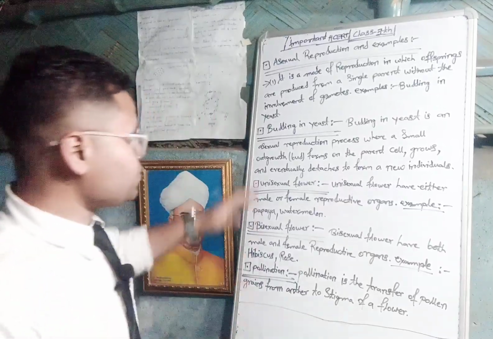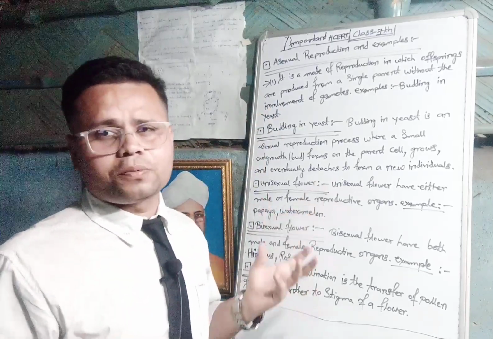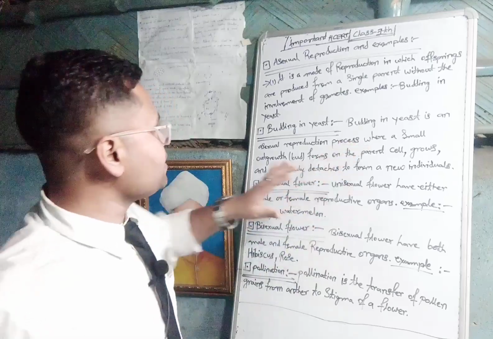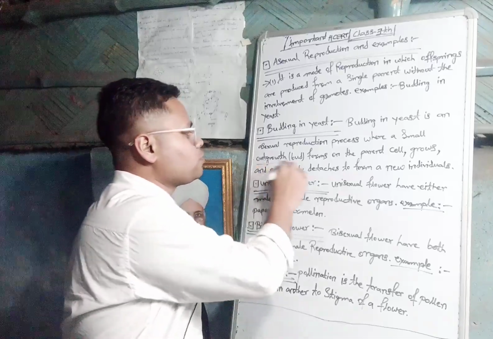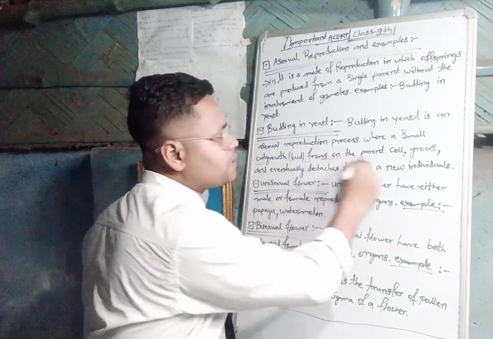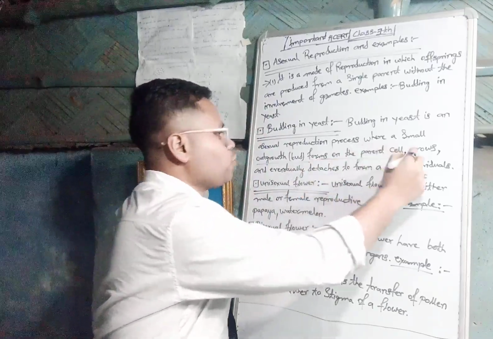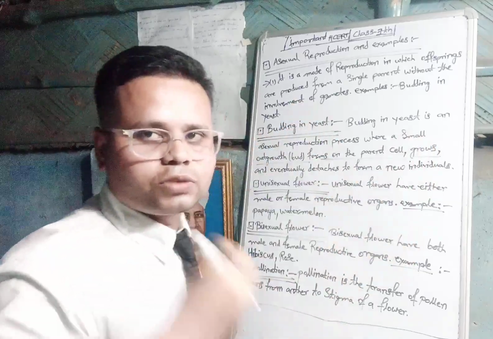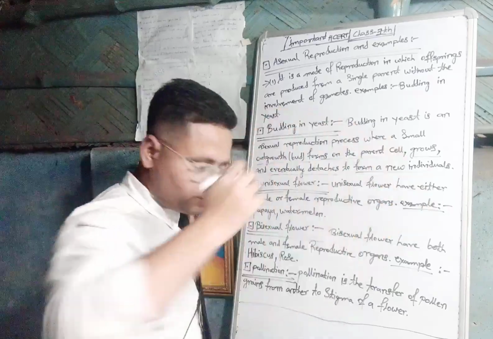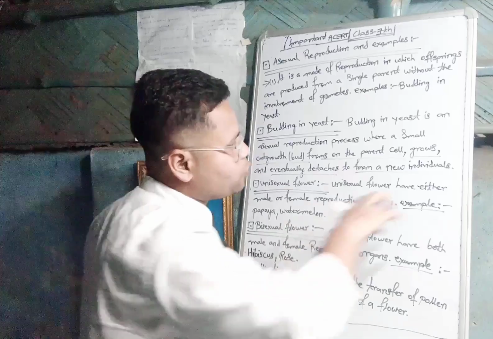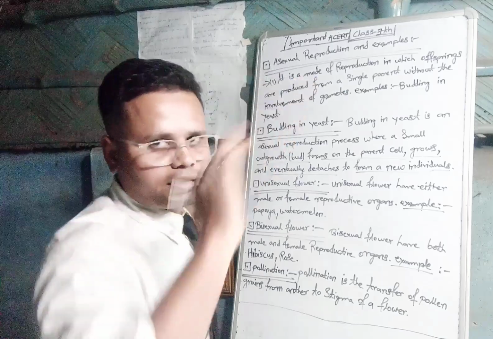Next topic, budding in yeast. This is a type of asexual reproduction we studied previously. Budding is an example of asexual reproduction where a small outgrowth or bud forms on the parent cell, grows from smaller to larger, and eventually develops to form a new individual.